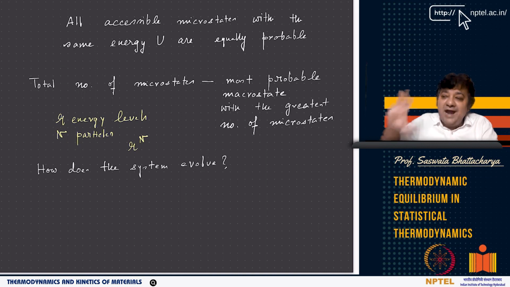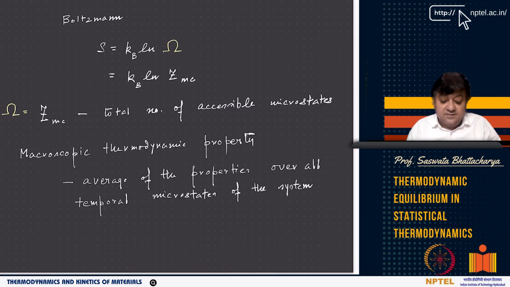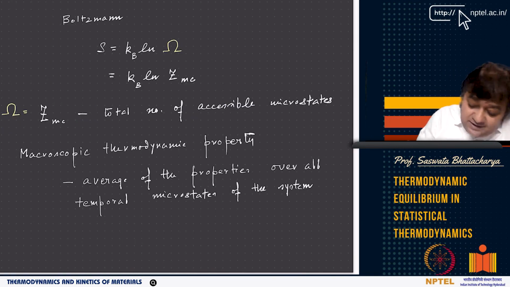That macrostate which has the maximum number of microstates is the one which will determine the entropy of the system, and that is Boltzmann's hypothesis, right? So that's why he wrote that S equals k_B ln omega, right?